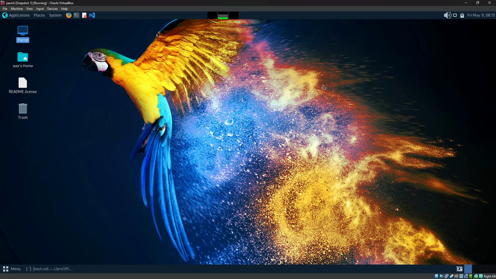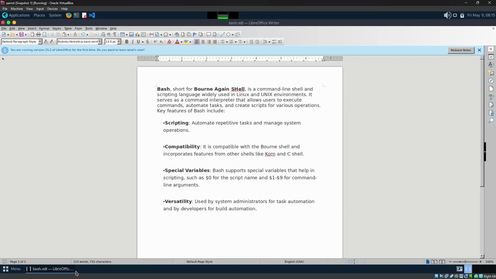Hey everyone, this video is much more important. If you want to know Linux, the basic programming language that you should learn is Bash. It's short for Bourne Again Shell, which is a command line shell and a scripting language, like a programming language, and it is somewhat important to learn in terms of cybersecurity.